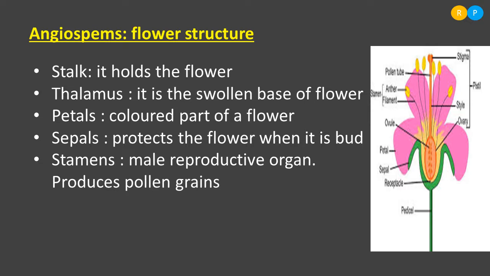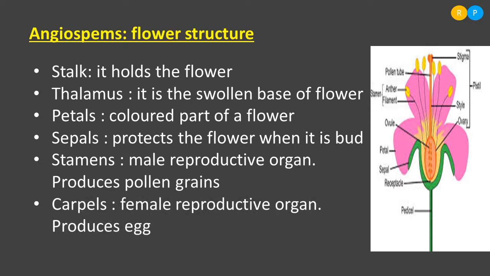Next to the petal, we can see one of the essential whorls of the flower, that is the stamens. You can find in the diagram a black colored thread-like structure with a yellow terminal. That part is nothing but the stamen. The stamen is a male reproductive organ. This organ produces pollen grains. The formation of pollen grains is the function of the stamen.